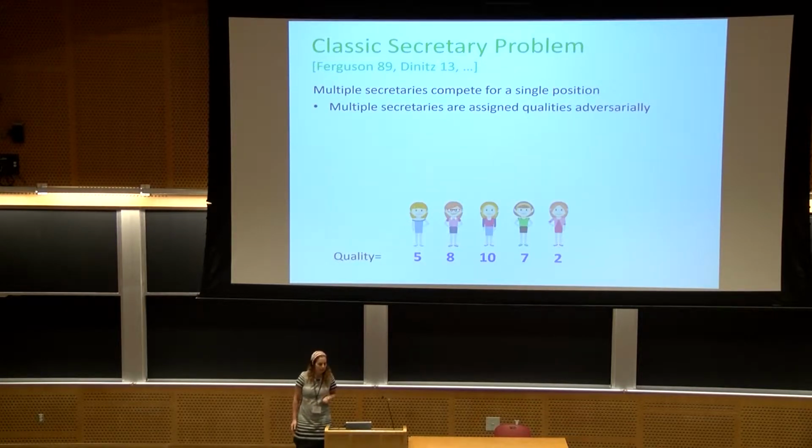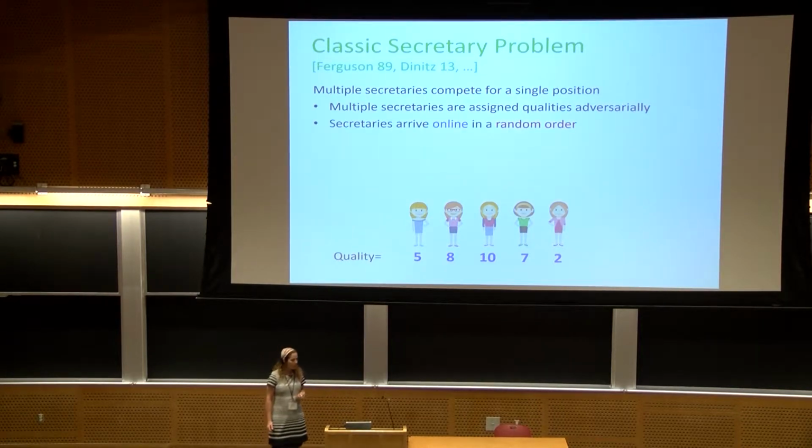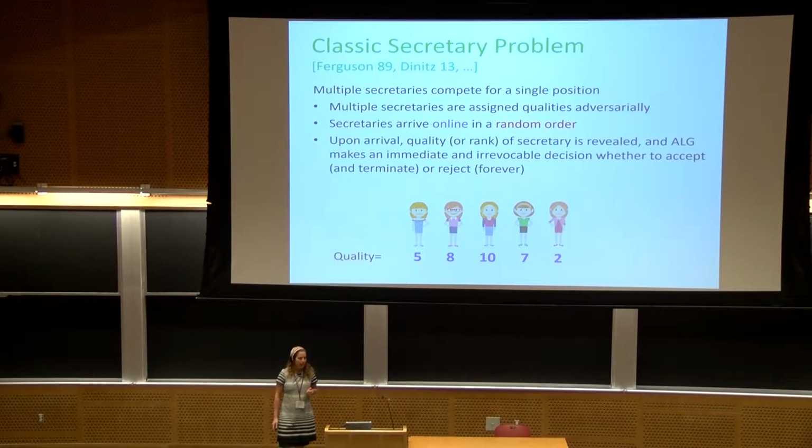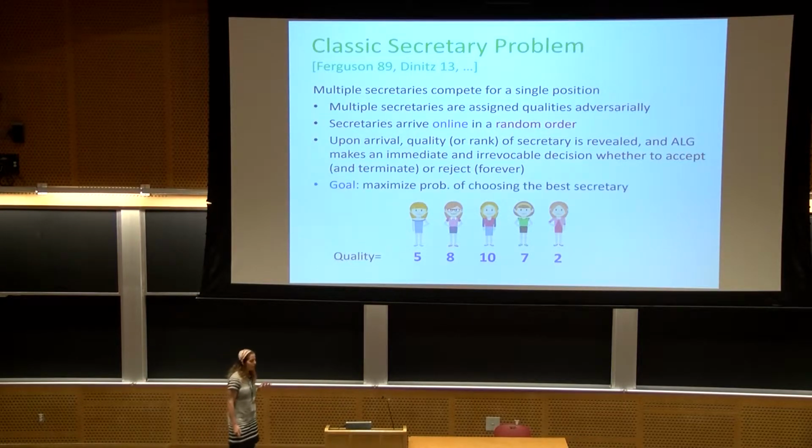So the setting is as follows. There are multiple secretaries that are assigned qualities or rankings by an adversary. They arrive in an online fashion in a random order, and then the decision maker, or the algorithm, upon arrival, should make an irrevocable and immediate decision whether to accept the secretary or not. And the goal is to hire the best secretary.